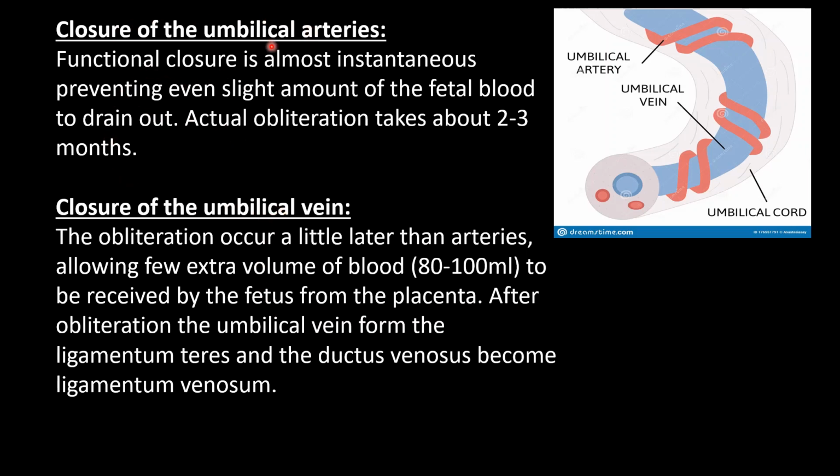The functional closure of umbilical arteries is almost instantaneous, preventing even a slight amount of fetal blood from draining out. However, the actual obliteration takes place over about 2 to 3 months. Now, closure of umbilical vein. The obliteration of the umbilical vein occurs a little later than the arteries, allowing a few extra volume of blood, which is 80 to 100 ml, to be received by the fetus from the placenta. After obliteration of the umbilical vein, it forms the ligamentum teres, and the ductus venosus forms the ligamentum venosum.